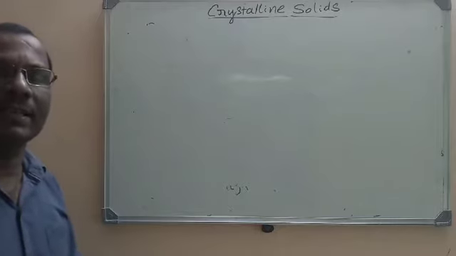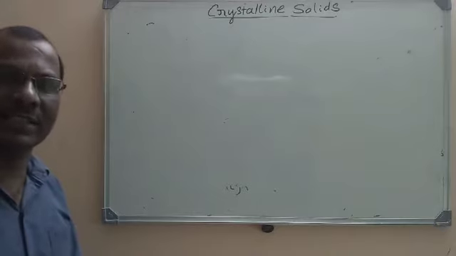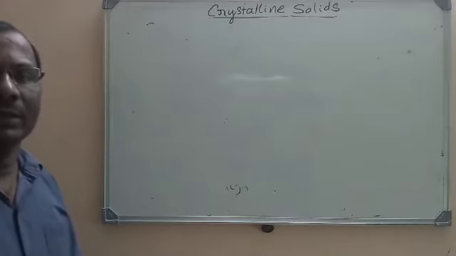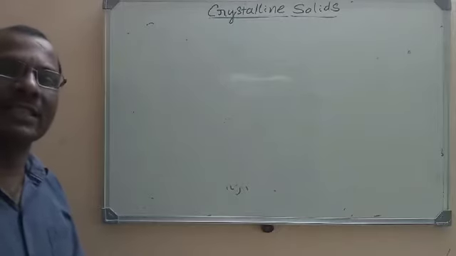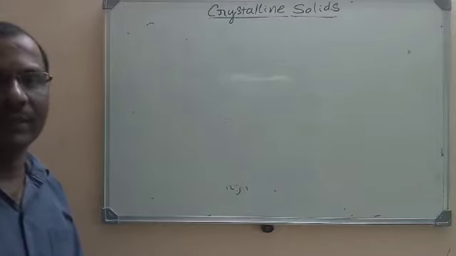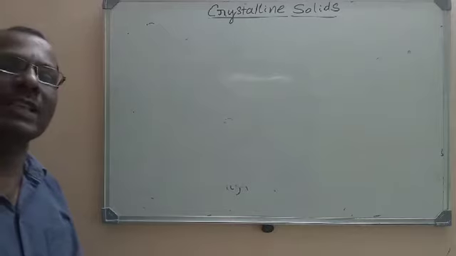In the previous class, I had started solid state and I explained to you some of the general characteristics of solids. I told you that the solids will be classified into crystalline solids and amorphous solids. In the last class, we have also learned that only gases and liquids can flow. That is why those are called fluids.